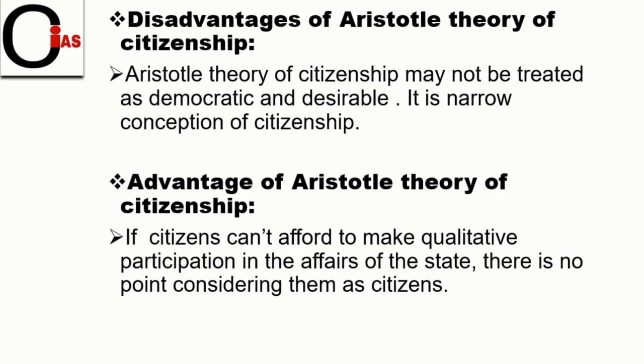After the critical evaluation, we have categorized Aristotle's theory of citizenship on the basis of disadvantages and advantages. First we will discuss disadvantages. Here, friends, Aristotle's theory of citizenship may not be treated as democratic and desirable. It is a narrow conception of citizenship. Basically, as we know, Aristotle excluded various groups from citizenship rights and gave the right to few people. Who are those? The wealthy people, the male adults of the Greek, and not the weak people, or the children, or the slaves. So there is injustice here. So it is not desirable and therefore it is a narrow conception of citizenship. Basically, this is what the disadvantages are.